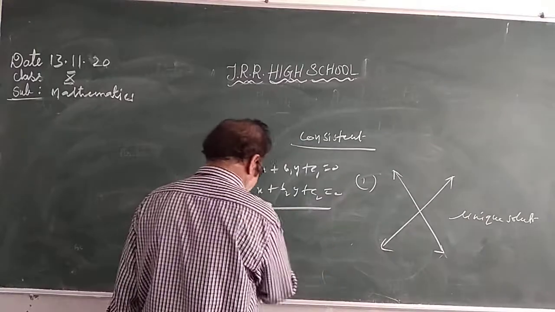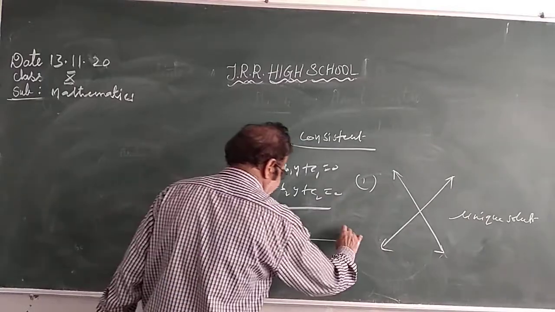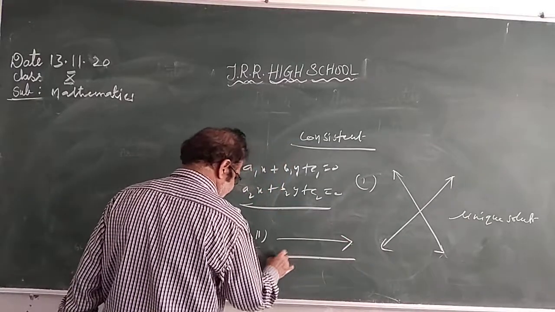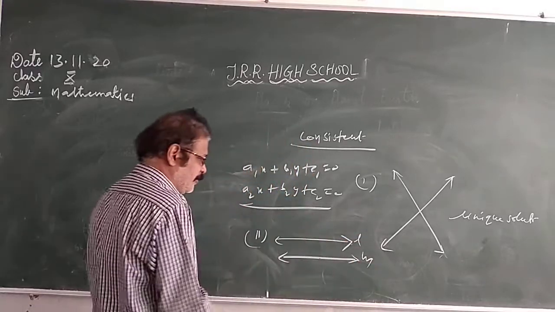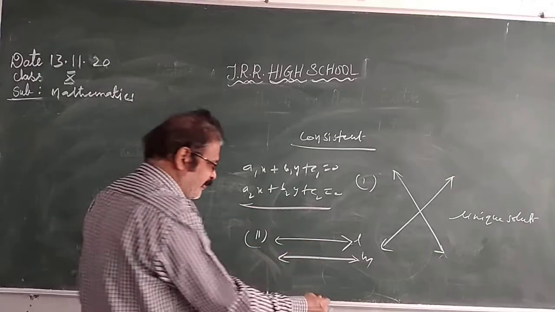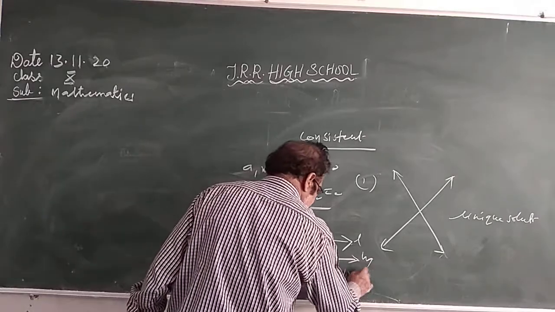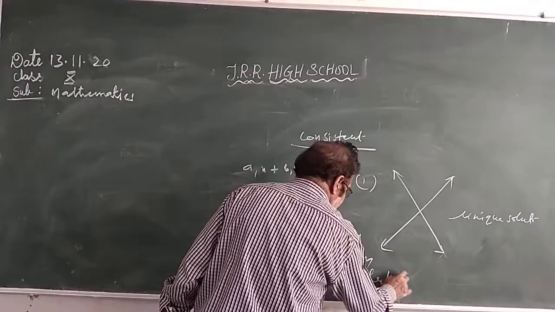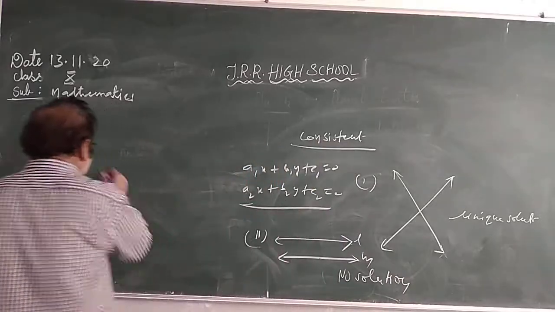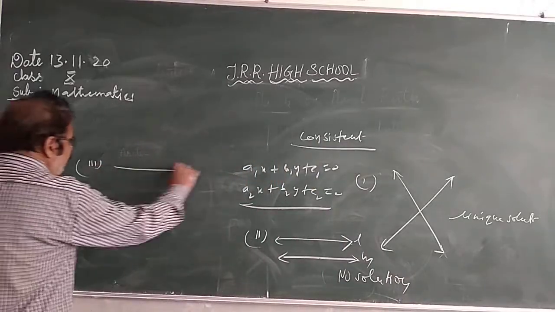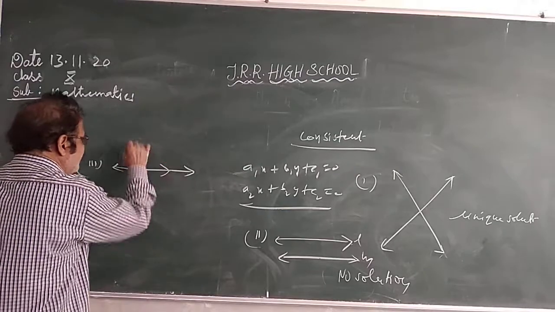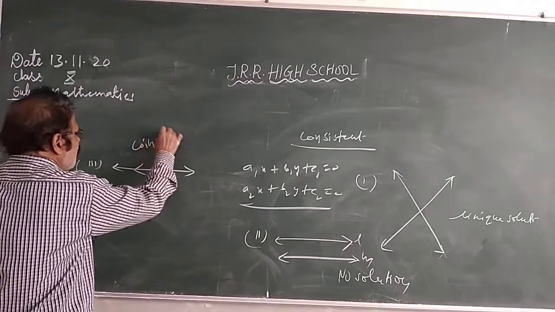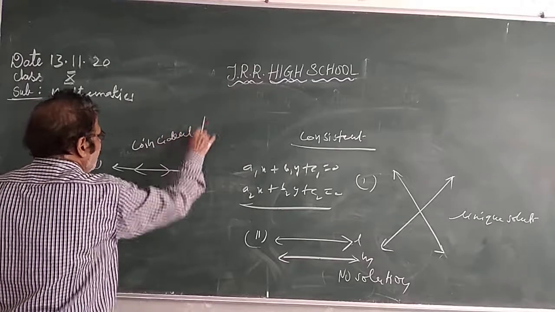Sometimes they don't intersect. They are non-intersecting lines, which are parallel lines. When they are parallel and don't intersect, there is no solution. The third case is when one line lies over the other line like this. They are coincident, or dependent.